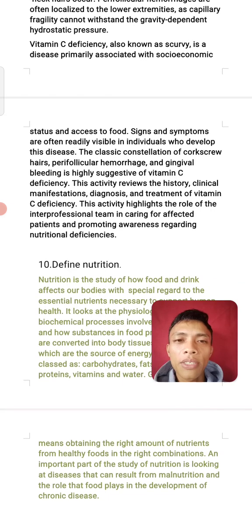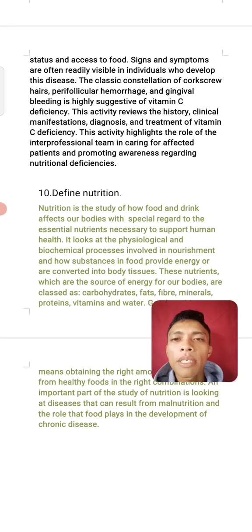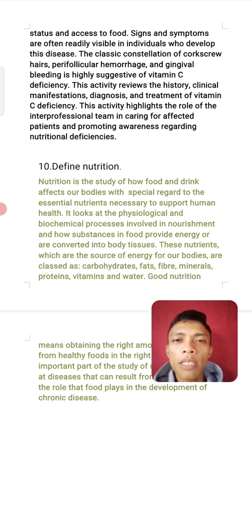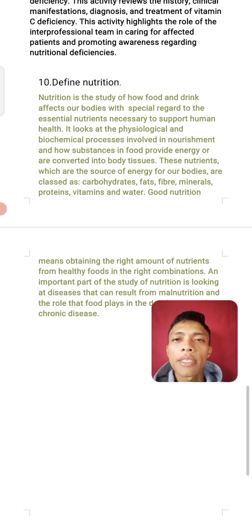The classic constellation of corkscrew hairs, perifollicular hemorrhage, and gingival bleeding is highly suggestive of vitamin C deficiency. This activity reviews the history, clinical manifestation, diagnosis, and treatment of vitamin C deficiency. This activity highlights the role of the interprofessional team in caring for affected patients and promoting awareness regarding nutritional deficiencies.